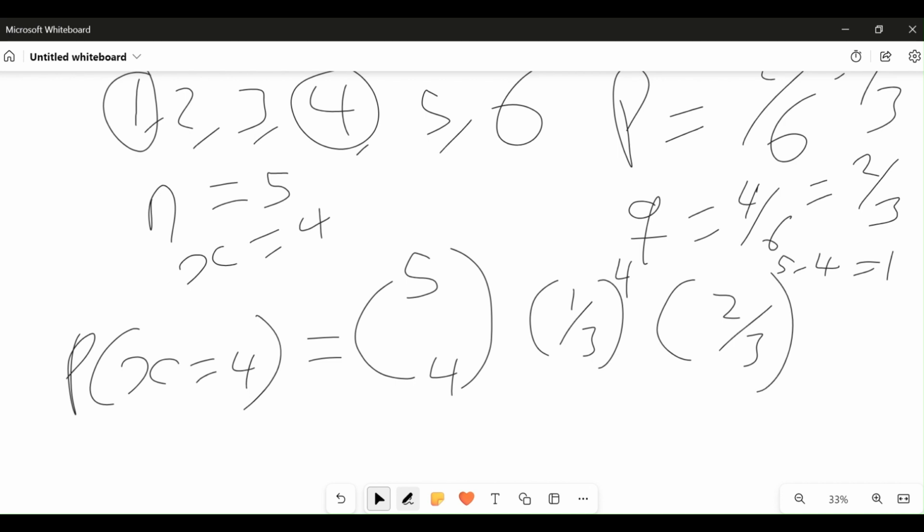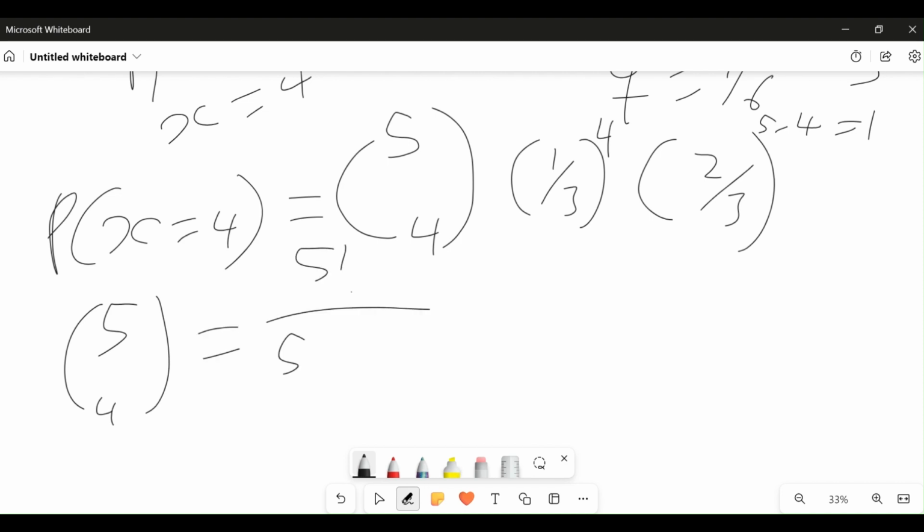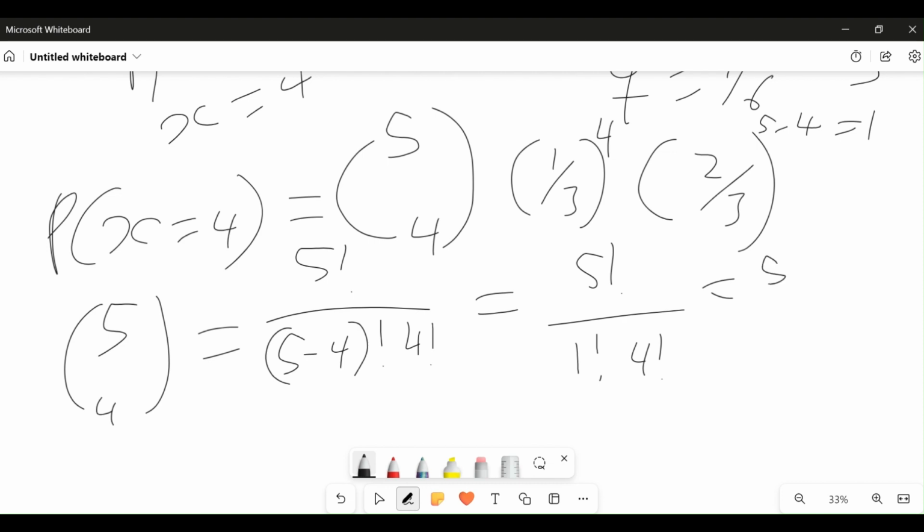So from here, 5 combination 4 is going to be 5 factorial over 5 minus 4 factorial times 4 factorial, which is 5 factorial over 1 factorial times 4 factorial. That's 5 times 4 factorial over 1 times 4 factorial. 4 factorial cancels 4 factorial, so that is equal to 5. All right, so what is 1 over 4?